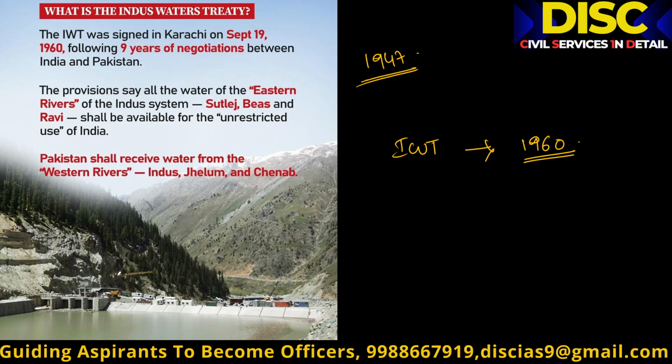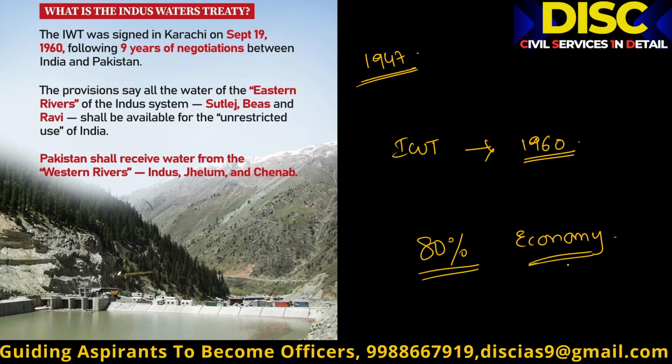But after partition, Pakistan was so worried. All the rivers that flow, they flow from Indian territory and cross Indian territory, then they reach Pakistan, and more than 80% of Pakistani agriculture, drinking water needs, facilities, GDP, the complete economy depends upon these waters.